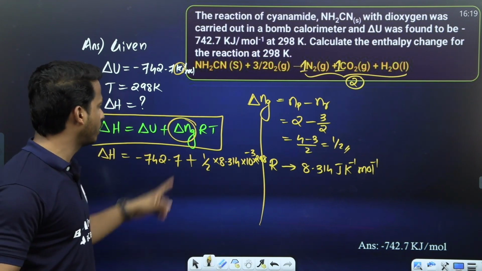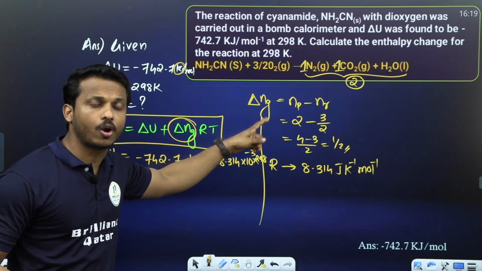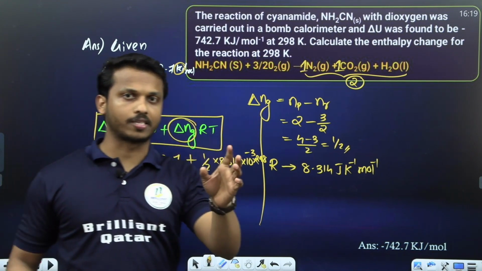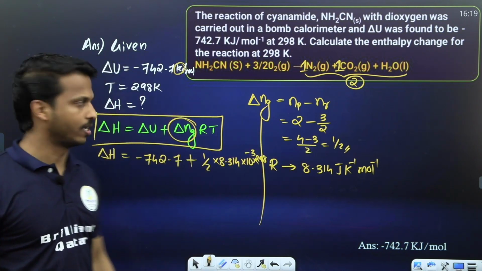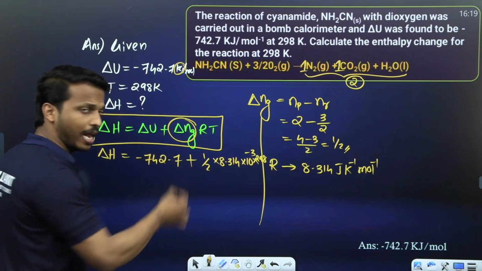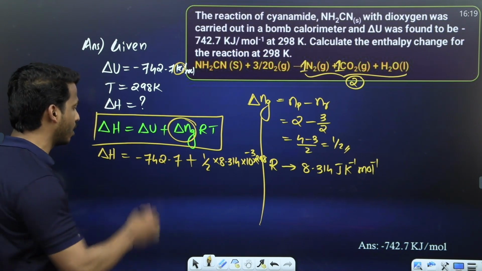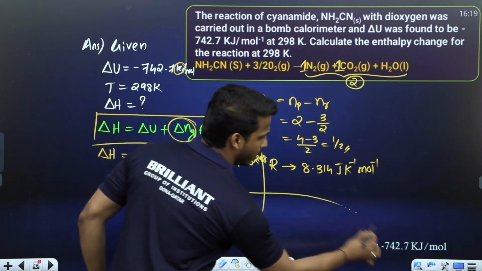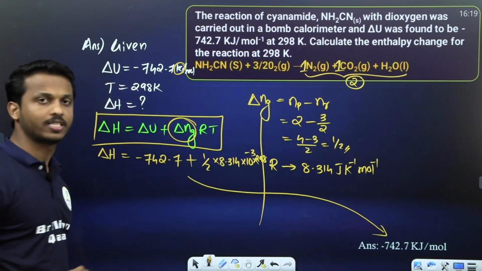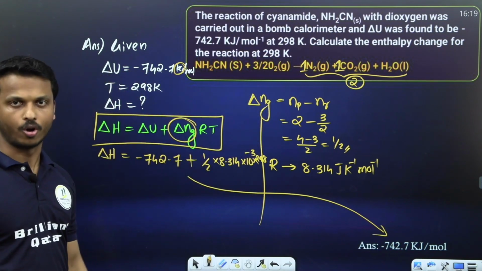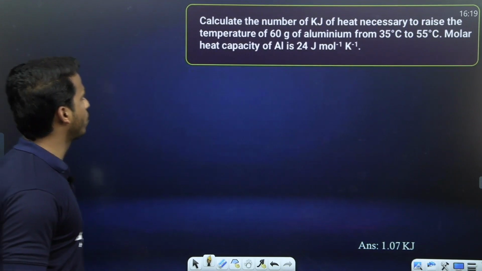And one more thing, how to calculate delta n_g, dear all? How many gaseous products minus how many gaseous reactants? Clear, all of you? Do the calculation. Don't use a calculator, dear all. Sit and write and practice the calculation. Cross check the value whether it is minus 742.7 kilojoule per mole or not. Okay, let's go for the next one.